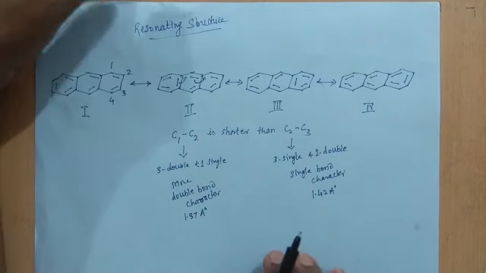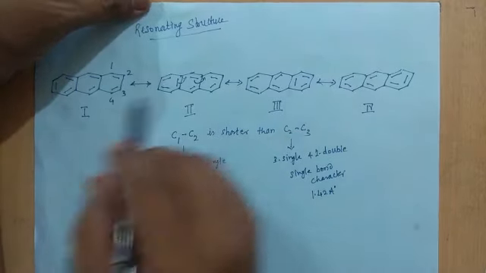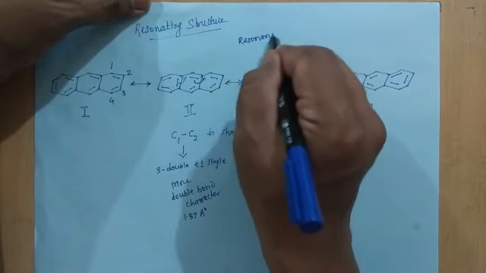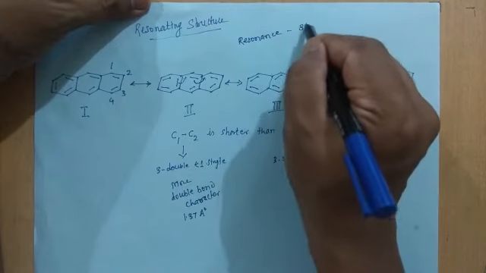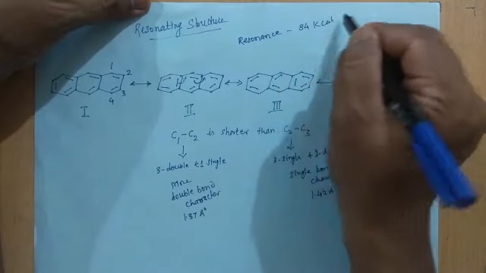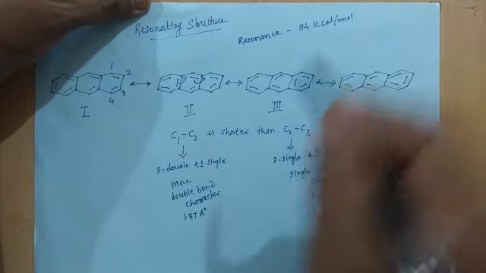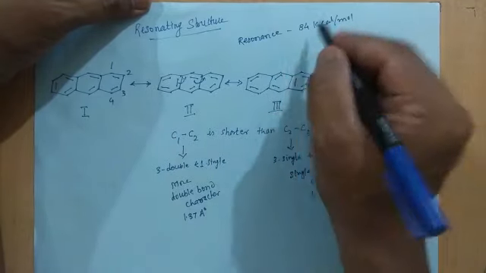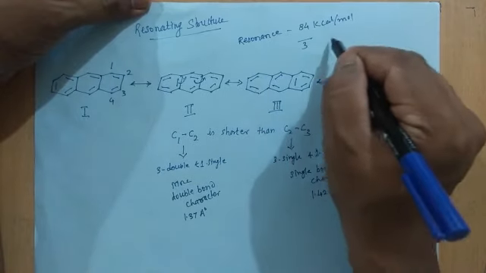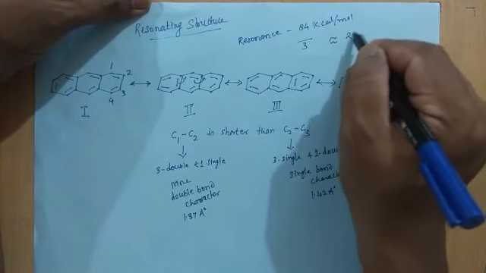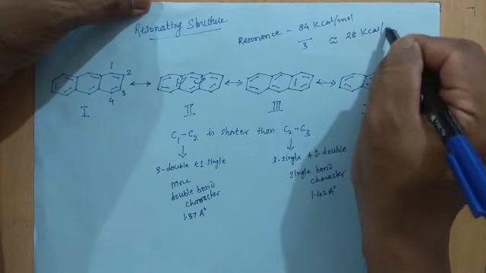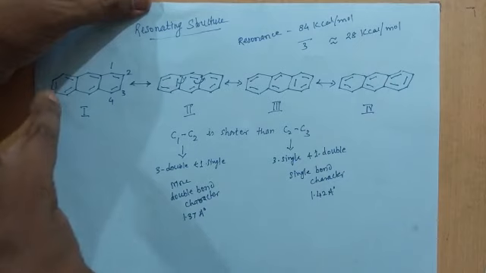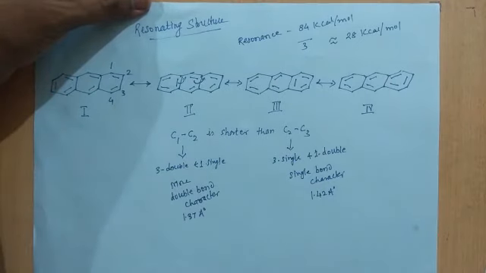Now the resonance energy of anthracene is 84 kilocalories per mole. As there are 3 rings, if I divide it by 3, it's equal to around 28 kilocalories per mole. This is the resonance energy of each ring present in anthracene.